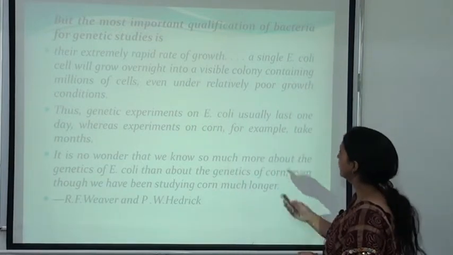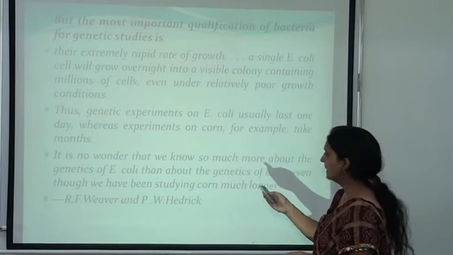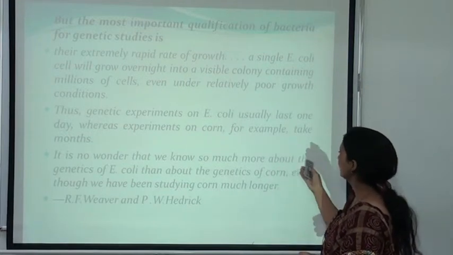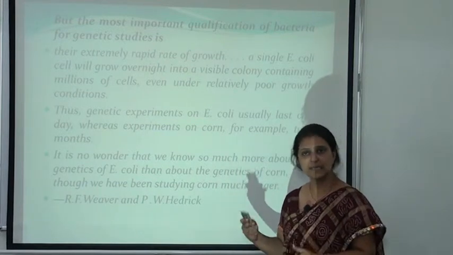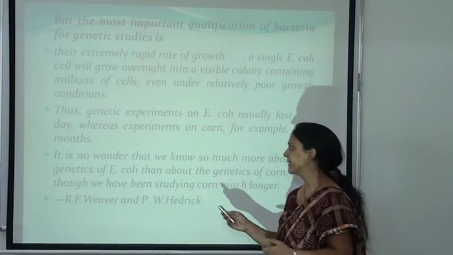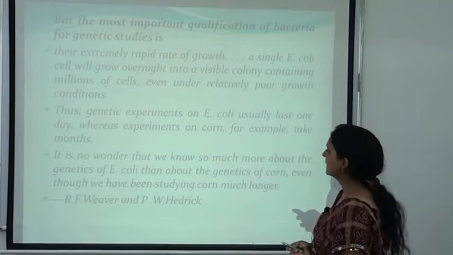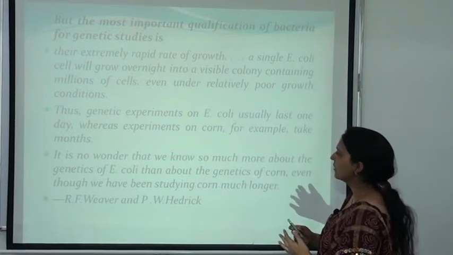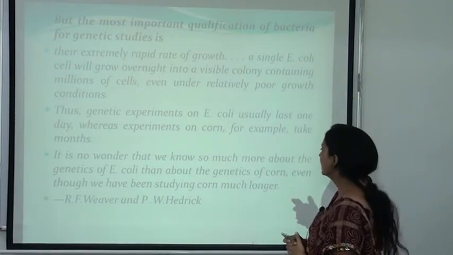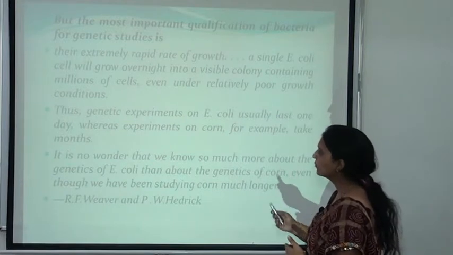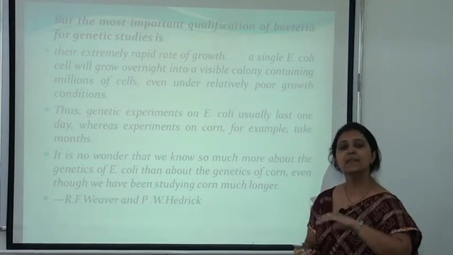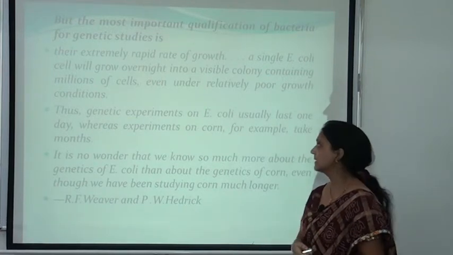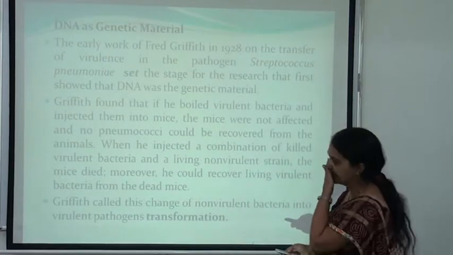Genetic experiments on E. coli usually last one day, whereas experiments on corn, for example, take months. It is no wonder that we know so much more about the genetics of E. coli than about the genetics of corn, even though we have been studying corn much longer. That's why, because of the very rapid growth rate, bacteria are generally used for genetic study.